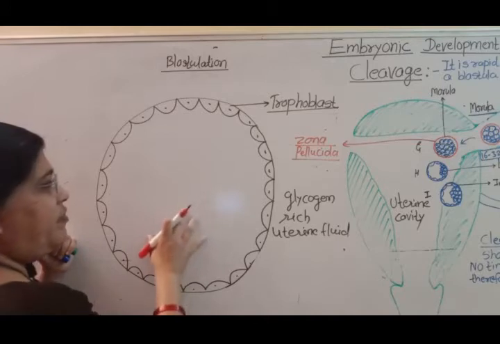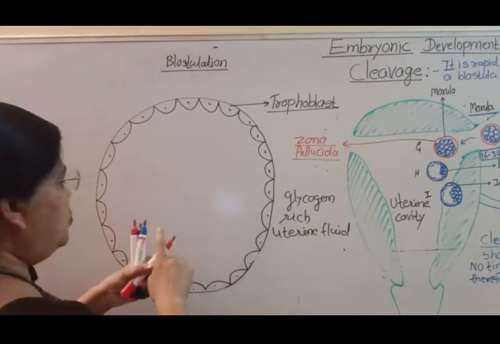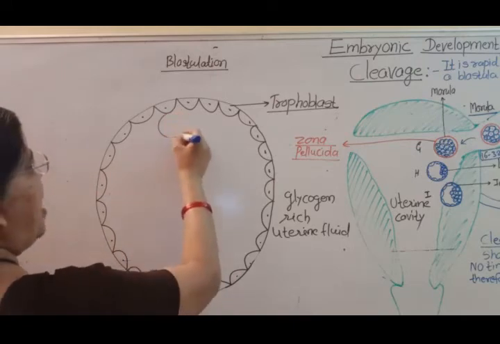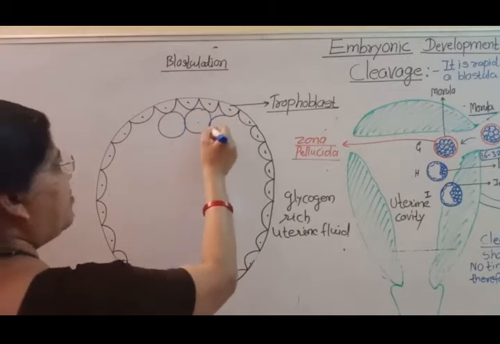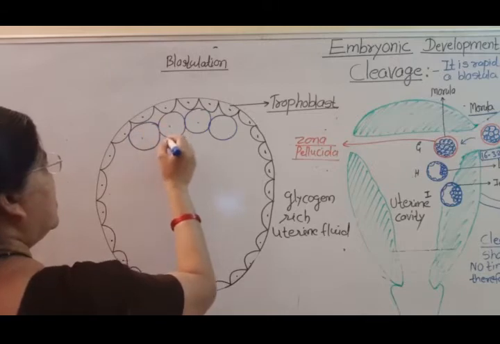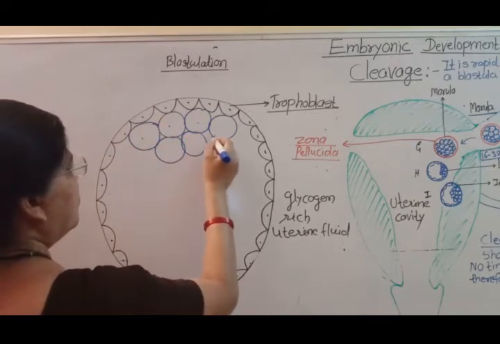Due to that fluid filled cavity, the compactly arranged cells are pushed to one end of the embryo and form the inner cell mass.